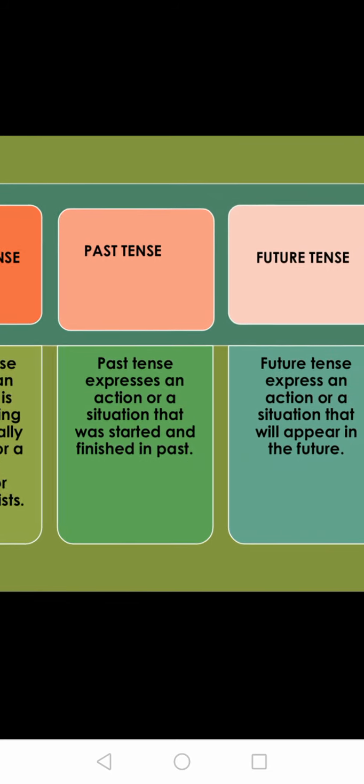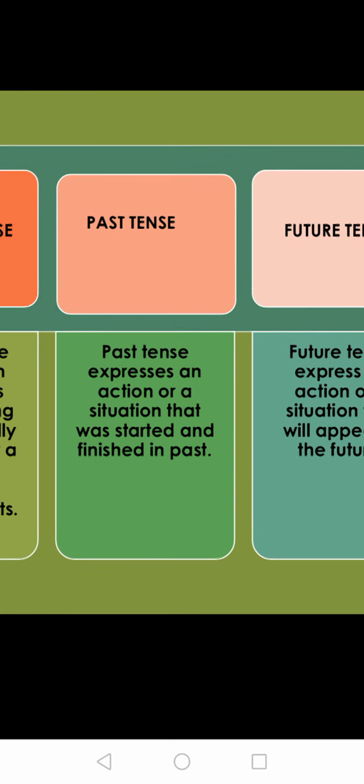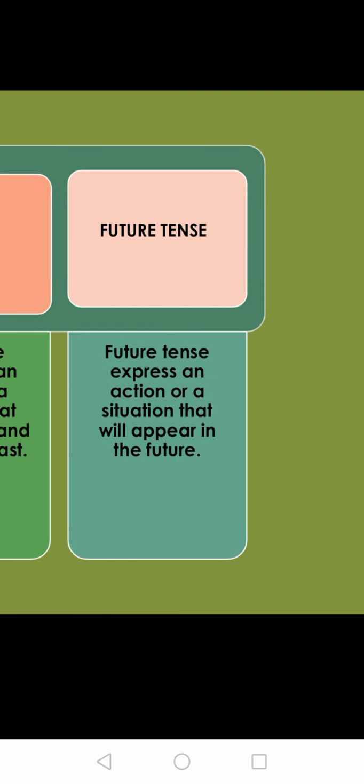Now past tense. Past tense expresses an action or a situation that was started and finished in the past. Whatever action or situation is there, that was started and finished in the past itself. That's why it is past tense. The next is future tense. Future tense expresses an action or a situation that will appear in the future, that is going to appear in future time. So these are three tenses: present, past and future.